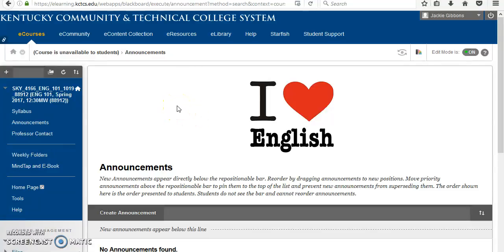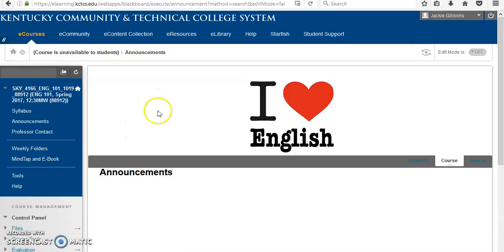This course may look slightly different from the one that you end up having in the end. Let me turn this on student view. So here's what you're going to see when you first log in. Right now I don't have any announcements here. One is getting ready to go out, so this will look different once that happens.